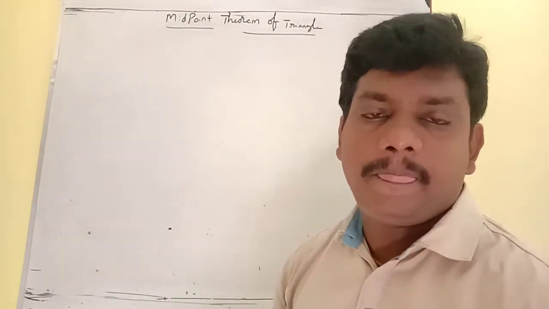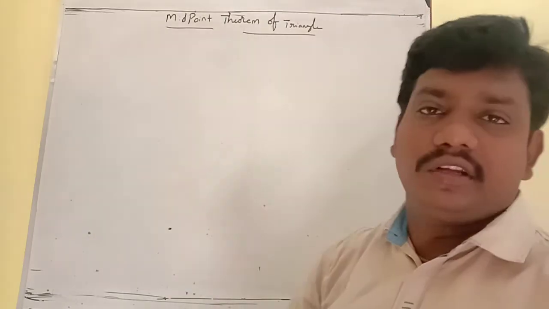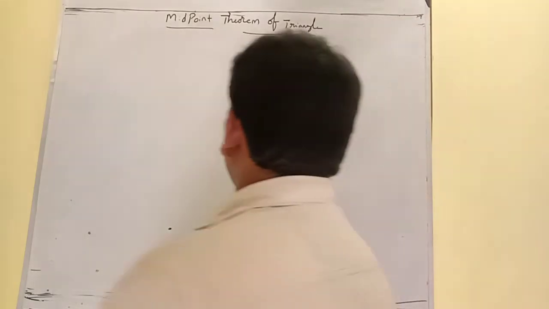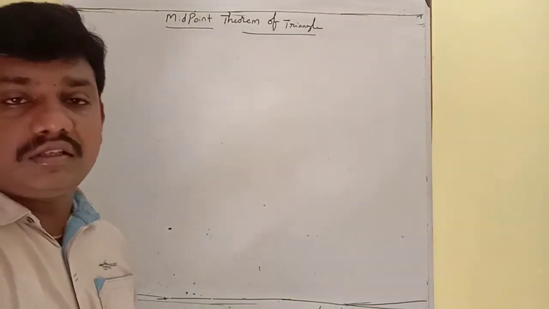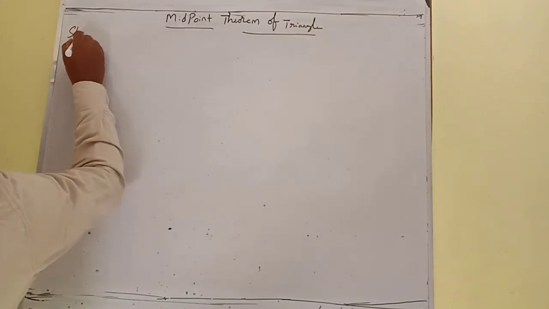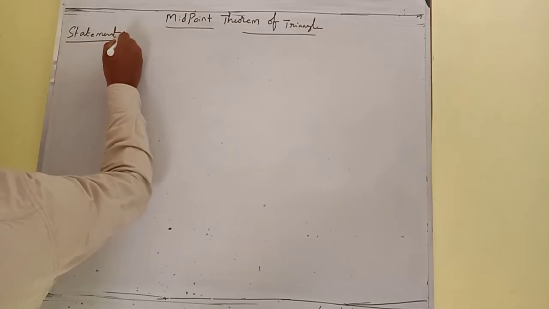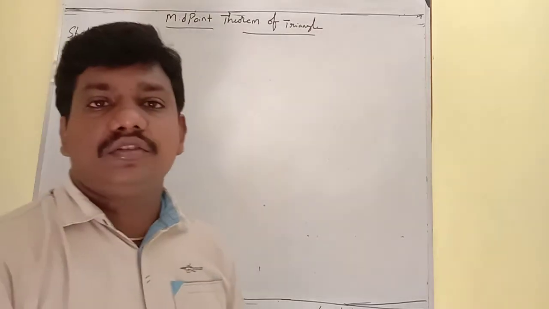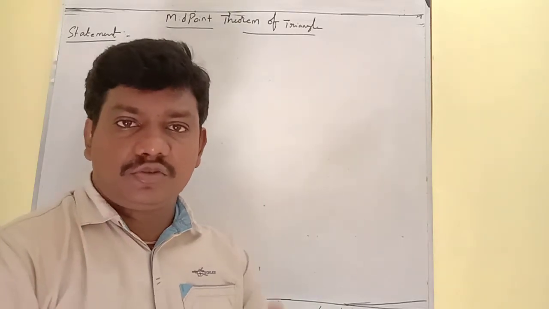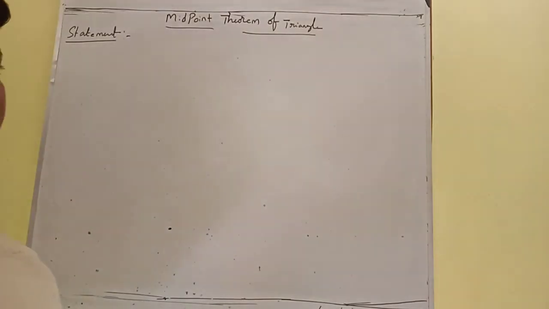Hi students, in this video we are going to discuss the midpoint theorem of triangle. Under this midpoint theorem of triangle, what is the statement? If a line segment joining the midpoints of any two sides of a triangle is parallel to the third side and also half of it, this is called the statement of the midpoint theorem.